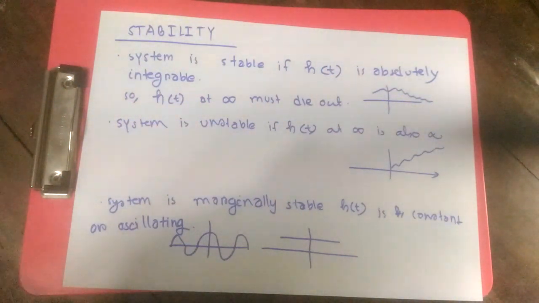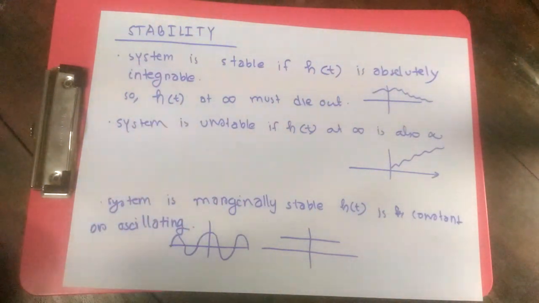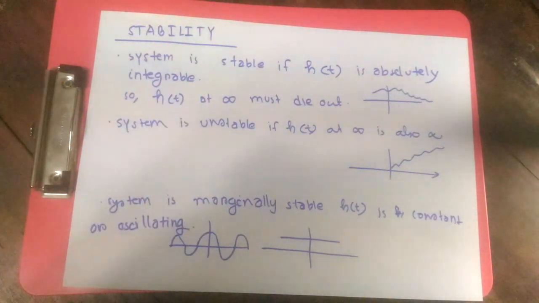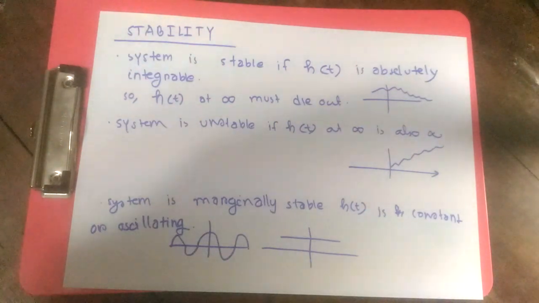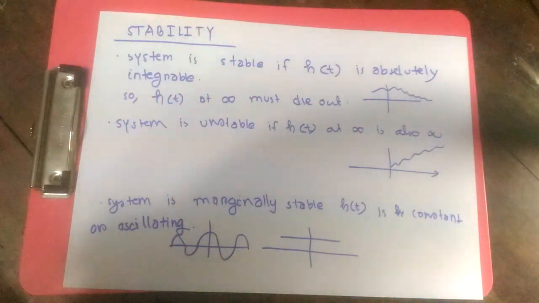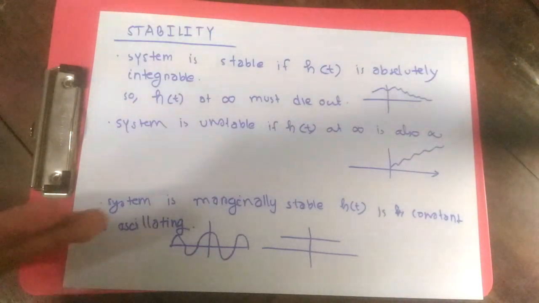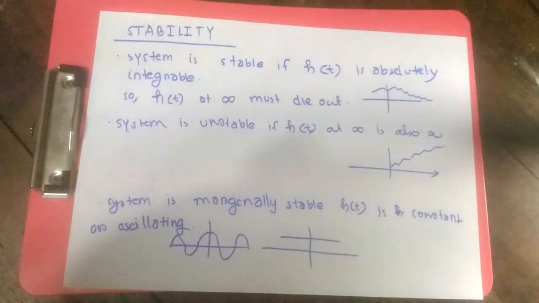So the definition of BIBO stability is that our system response should die out at infinity, as it has to be absolutely integrable, so its graph should look like this. And if the system is unstable, it is unbounded, so it's going to grow, so at infinite time its value is also going to be infinity.